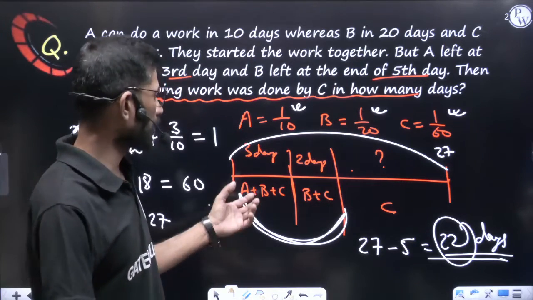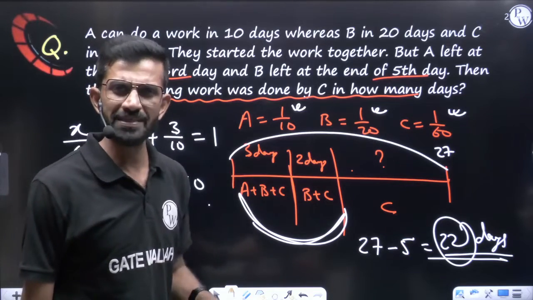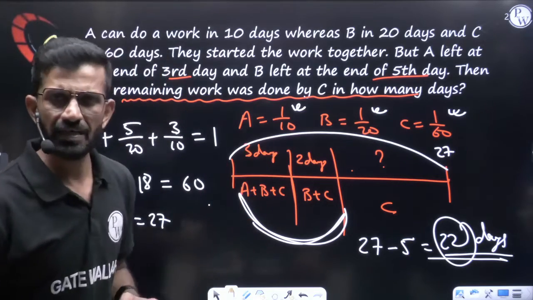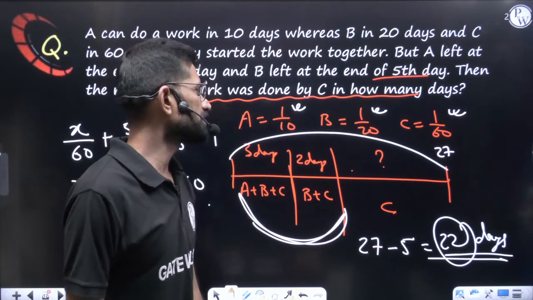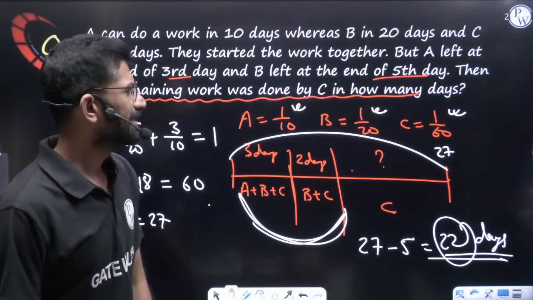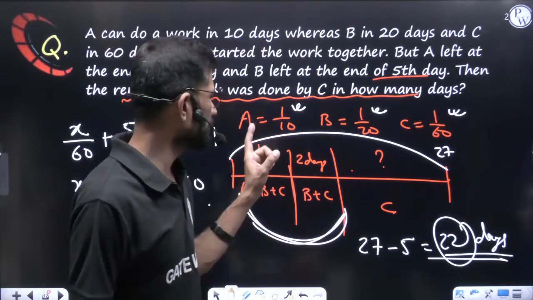If you want to go for A plus B plus C, you can add 1 by 10 plus 1 by 20 plus 1 by 60. Add everything. LCM will come 60. Numerator will come here 6 plus 3 plus 1, means you will get 10 by 60. Means 1/6 of the work will be done in 1 day if they are working together.